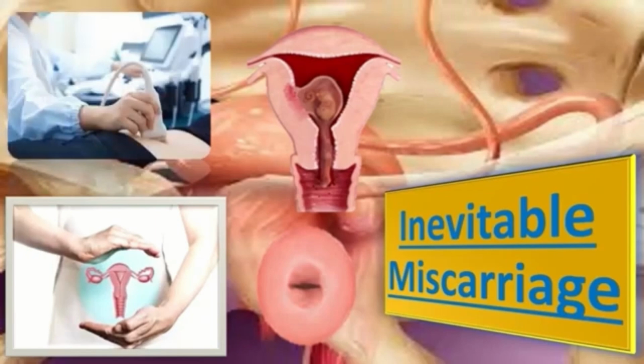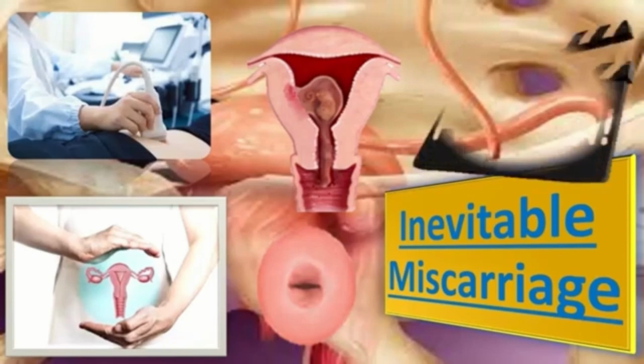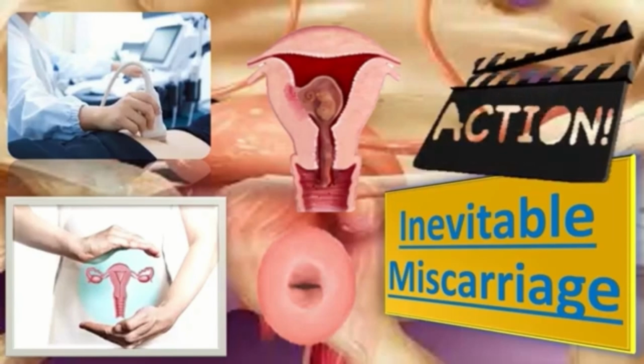The yolk sac, fetal pole, and cardiac activity may or may not be present. What actions do we need to take? We need to explain the diagnosis of miscarriage and explain the options like expectant, medical, or surgical.